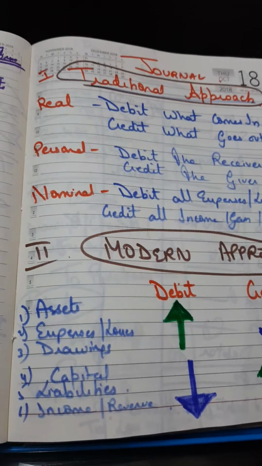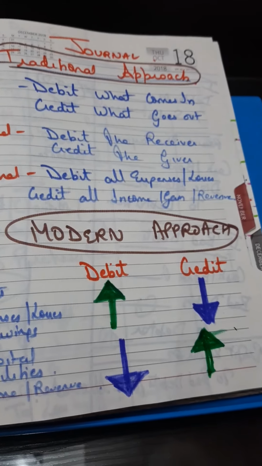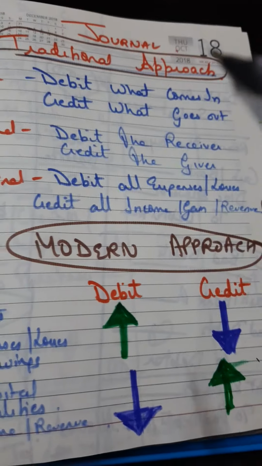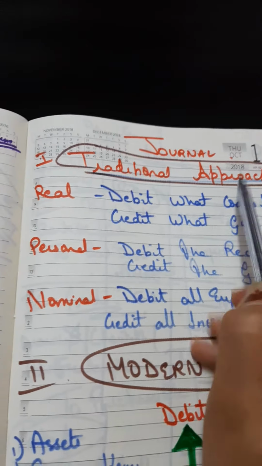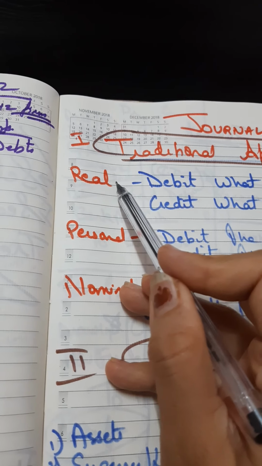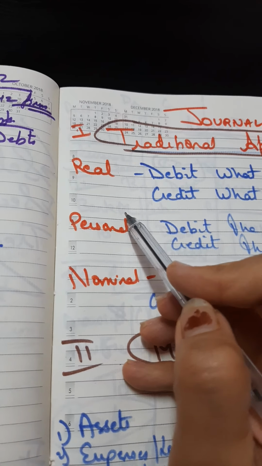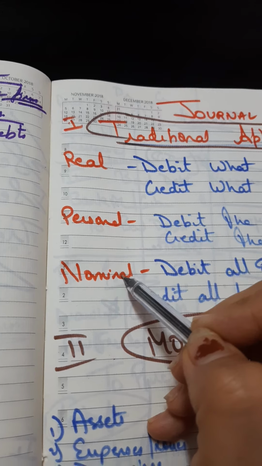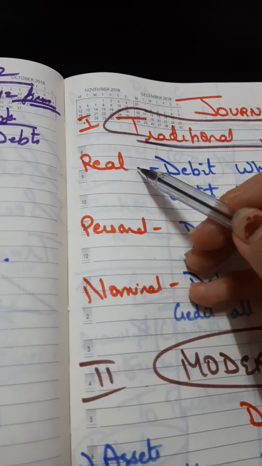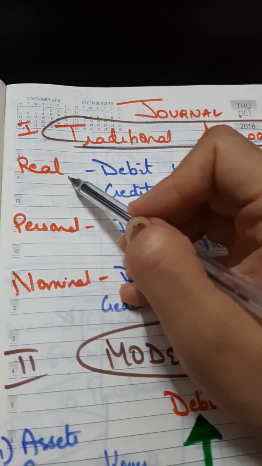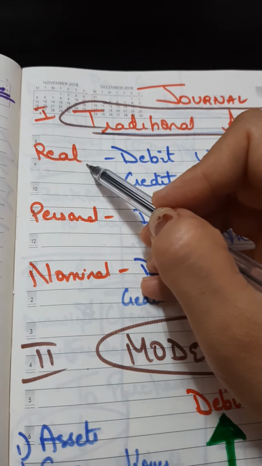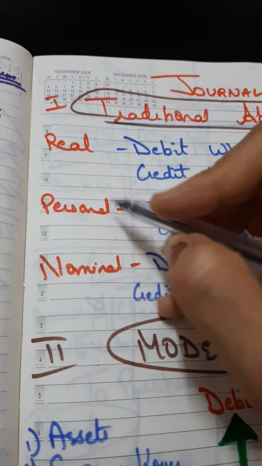We've done in earlier chapters, and in chapter number 2, you've done all the concepts, all the accounting terms. So now we come to what is to be debited and what is to be credited. So first comes our traditional approach. According to the traditional approach, we have three types of account: real, personal, nominal. Now, real is basically all the assets, that is cash in hand, furniture, all the fixed assets which give us the benefit for more than 1 year.